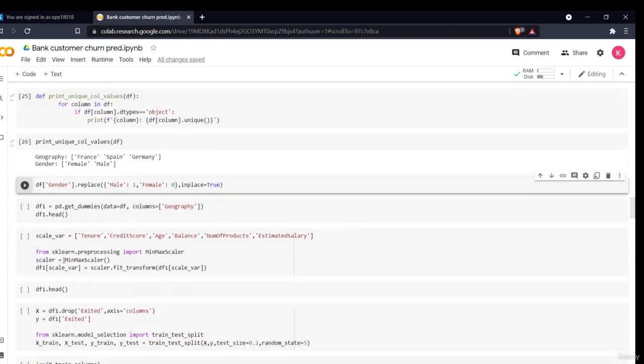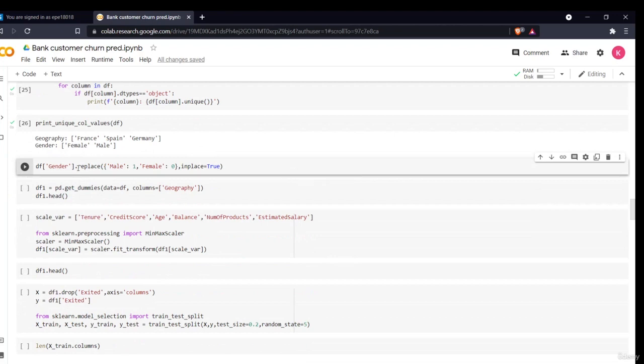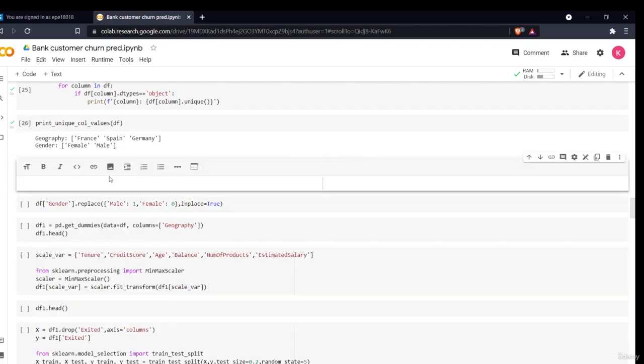Okay, so moving on, I'll replace this gender column. What I can do is create dummies, or I can replace it, or in simple words, label encode it. In order to demonstrate both, first I have done label encoding.